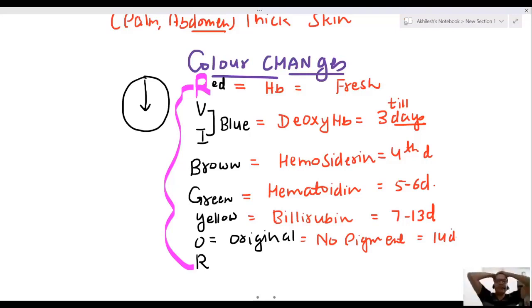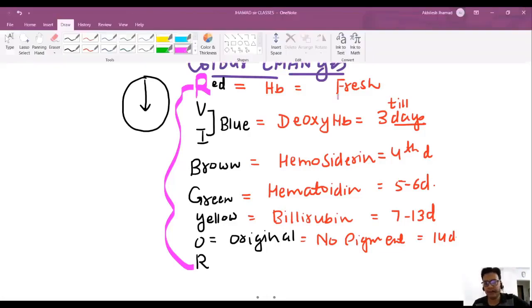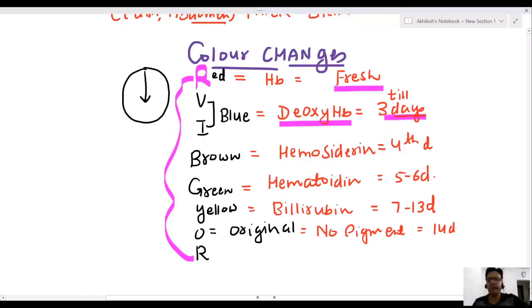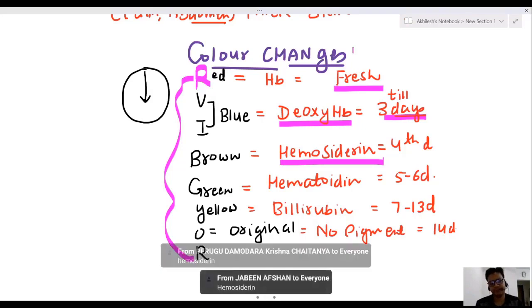Again, I am revising, my dear friend. Fresh color is a red color. Till 3 days, deoxyhemoglobin produces blue color. On the fourth day, hemosiderin is produced. Now I am putting some questions. First question: brown color in a bruise is because of which pigment? Hemosiderin. Yes, hemosiderin.